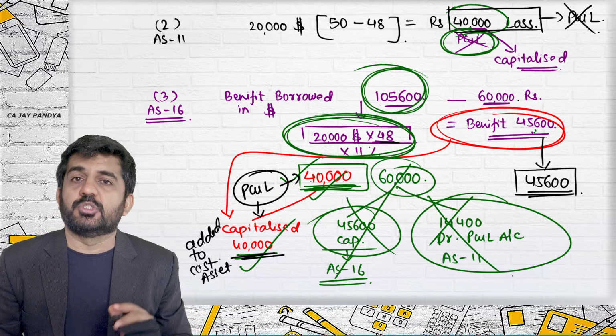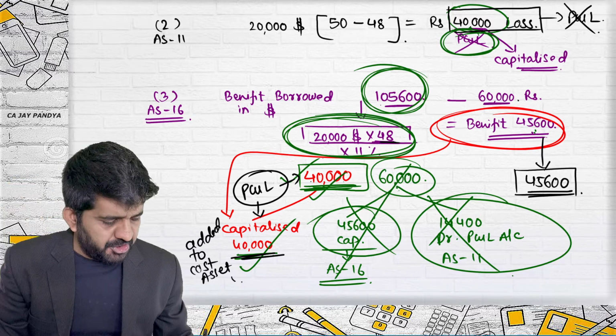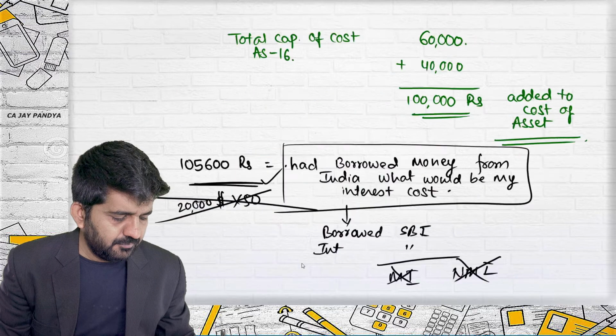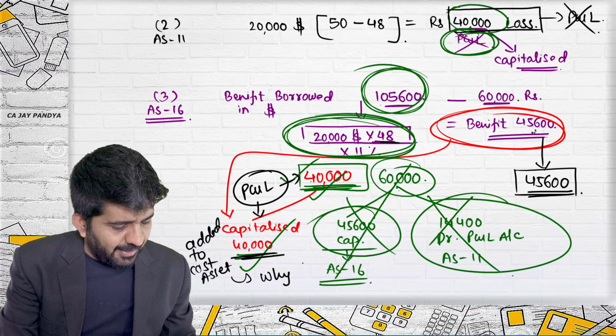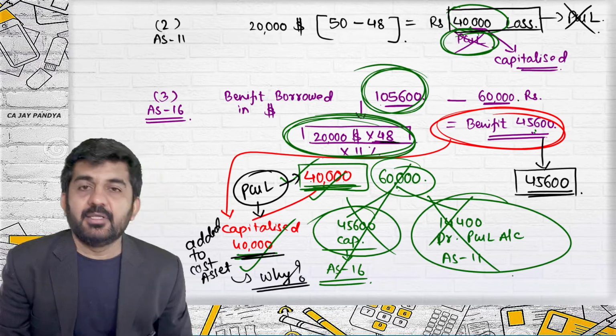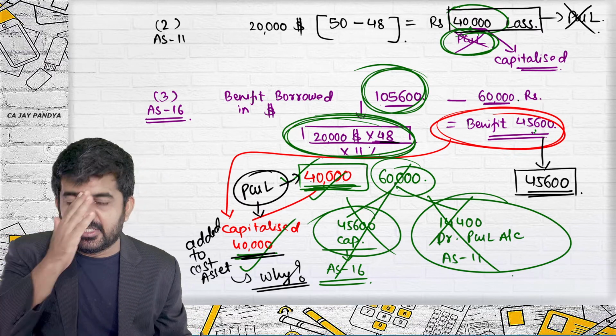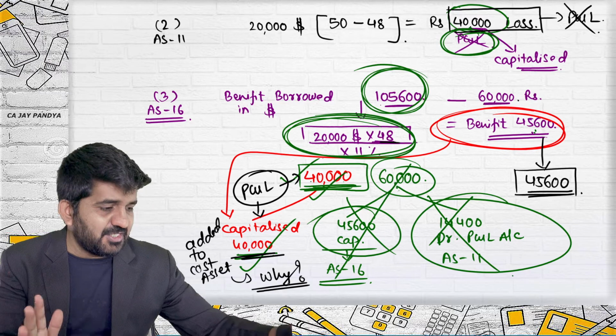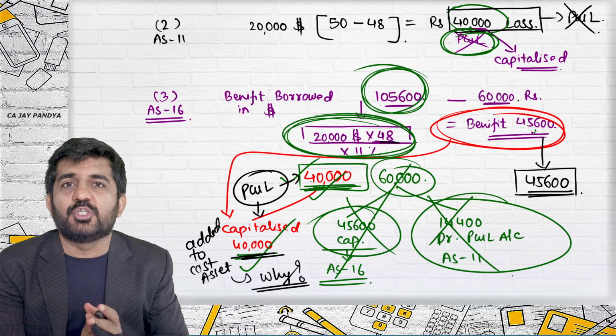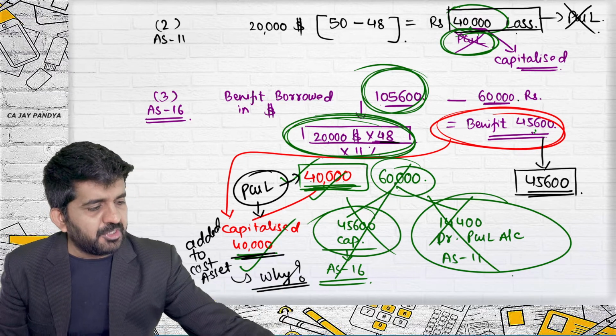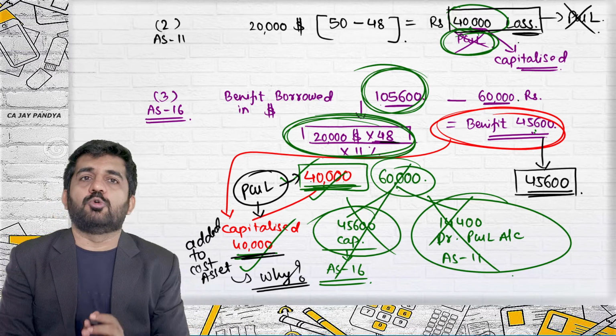My question is why? I absolutely understand that it is said by AS 16. I want any other answer except this. Except AS 16, what is the reason why AS 16 says that this amount, instead of being transferred to PNL account, should now be capitalized?